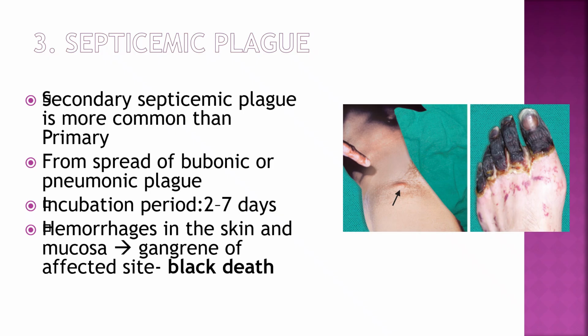Third, septicemic plague. Secondary septicemic plague is more common than primary, from spread of bubonic or pneumonic plague. Incubation period 2 to 7 days. Hemorrhages in the skin and mucosa, gangrene of affected site, that is black death.